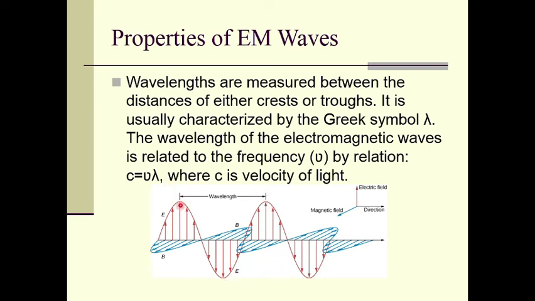The distance between any consecutive crests is called the wavelength, and it is denoted by the Greek symbol lambda. The wavelength of electromagnetic waves is related to the frequency nu by the relation c is equal to nu lambda, where c is the velocity of light.